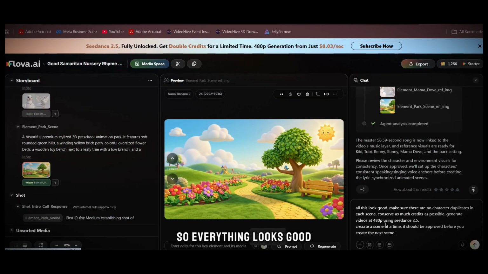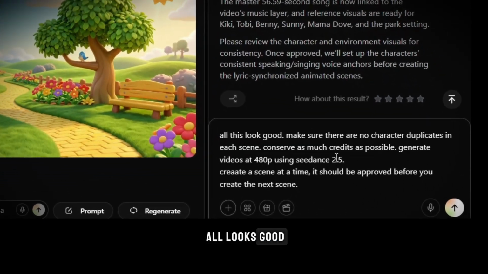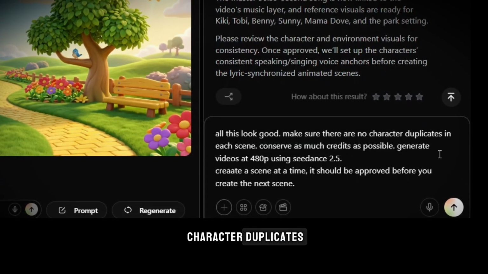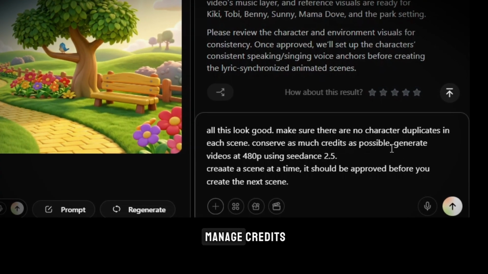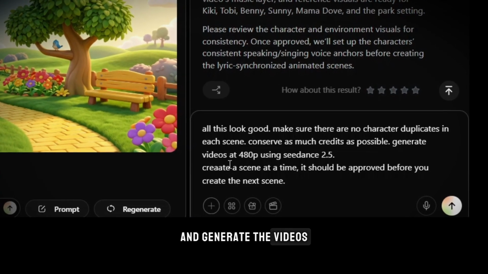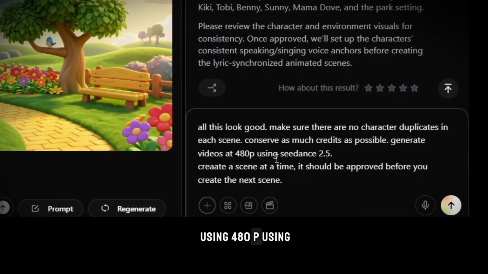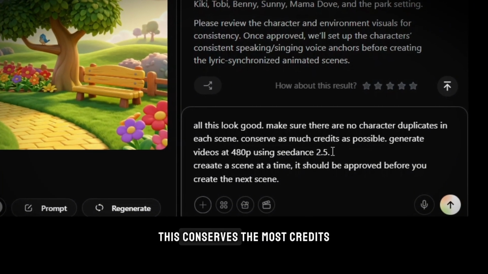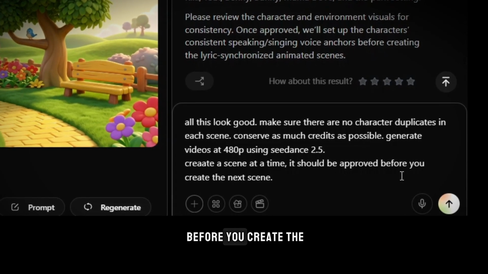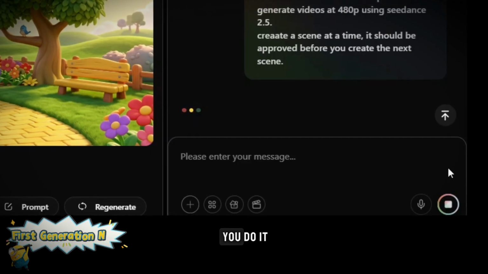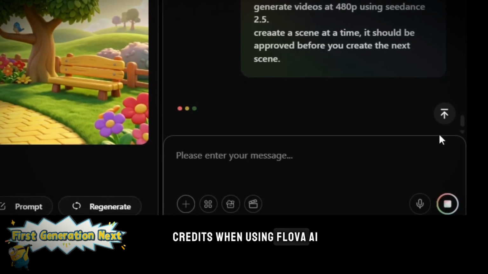So everything looks good. I'm going to tell the AI tool that all looks good, but to make sure that there are no character duplicates in each scene, you should conserve as much credits as possible, because you're trying to manage credits, of course, and generate the videos using 480p using Cadence 2.5. This conserves the most credits, and you should create a scene at a time. It should be approved before you create the next scene. This is the way you do it so that you conserve credits when using Flover AI.